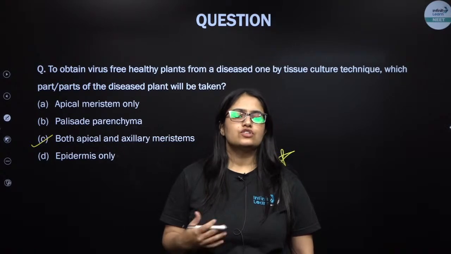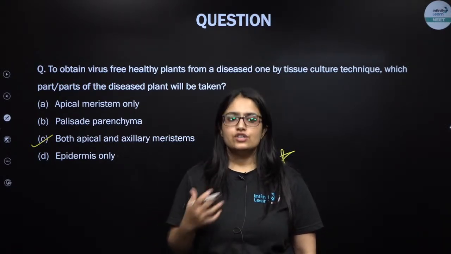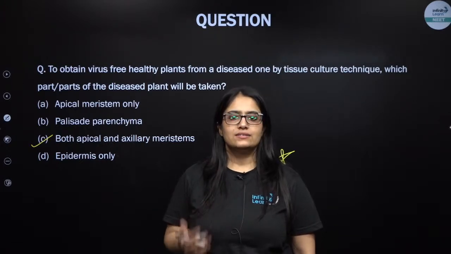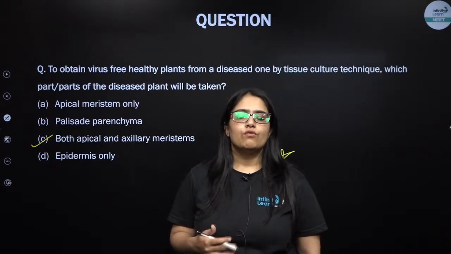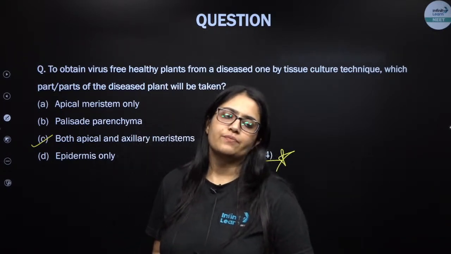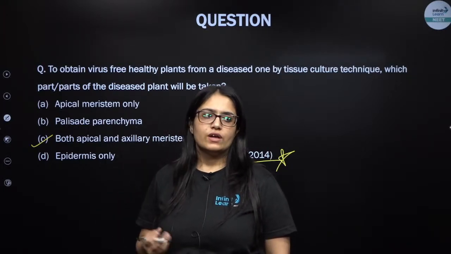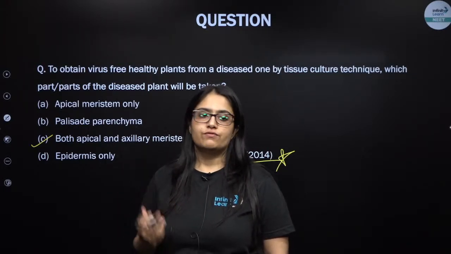The objective is that it should be a meristematic tissue, an actively dividing tissue, because they remain devoid of infection. Virus can't so easily infect them. In the plant, meristems are the places where virus is unable to infect so easily.